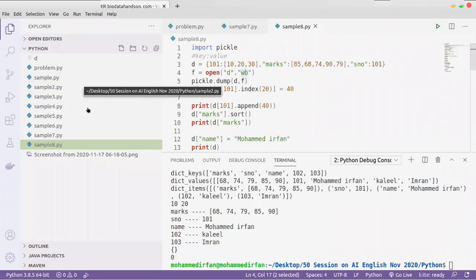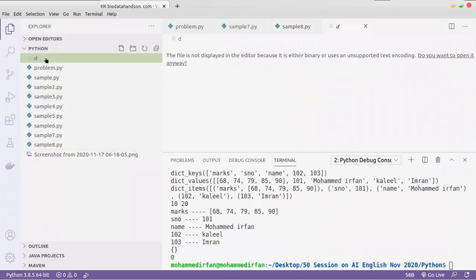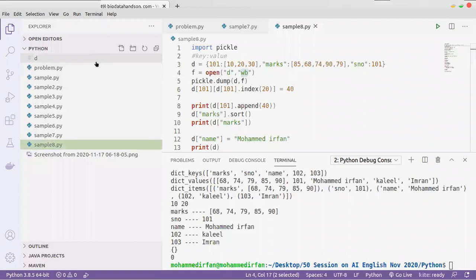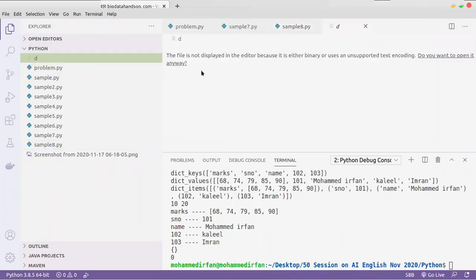So here you can see this file. Is this a binary file or a text file, sir? It is a binary file. We cannot edit this. Here you can see.